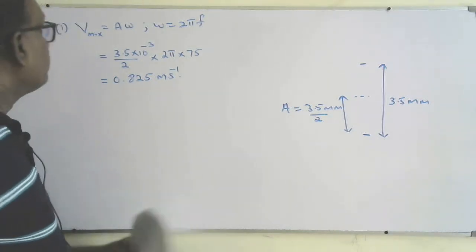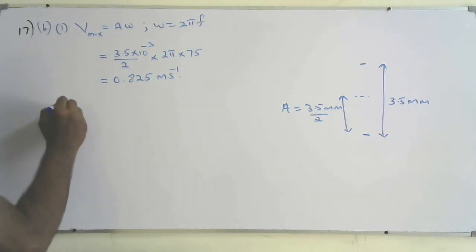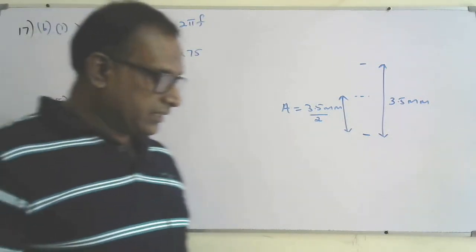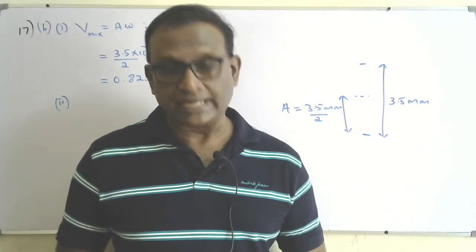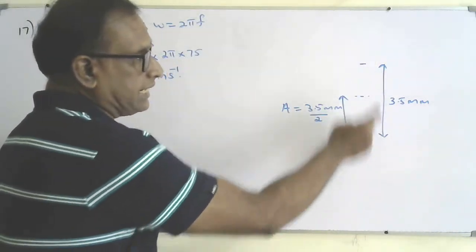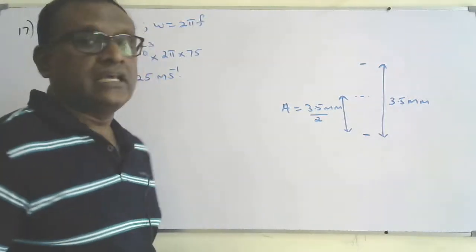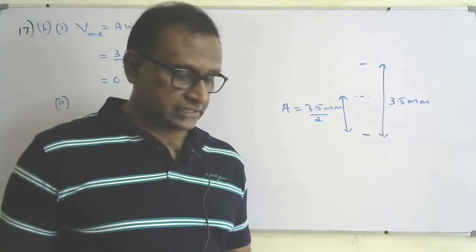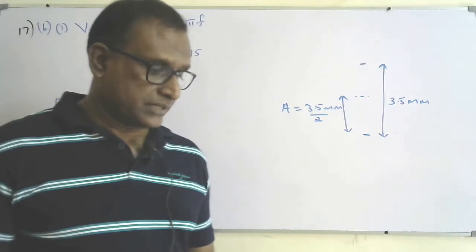Second part of the question, state the position where the velocity is maximum. We know that is the equilibrium position, center of extreme position. Center of extreme position is the equilibrium position. So the 1 mark question, the answer is equilibrium position.